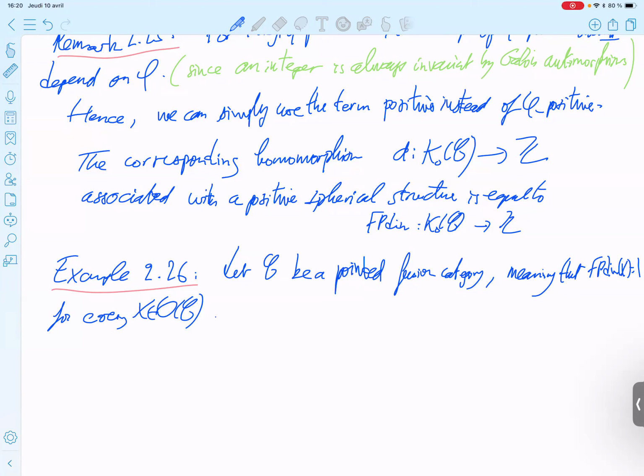So it is integral: all the Frobenius-Perron dimensions of objects are integers.